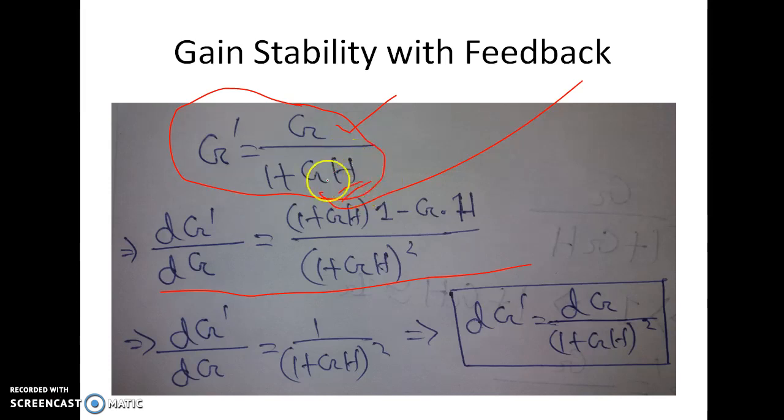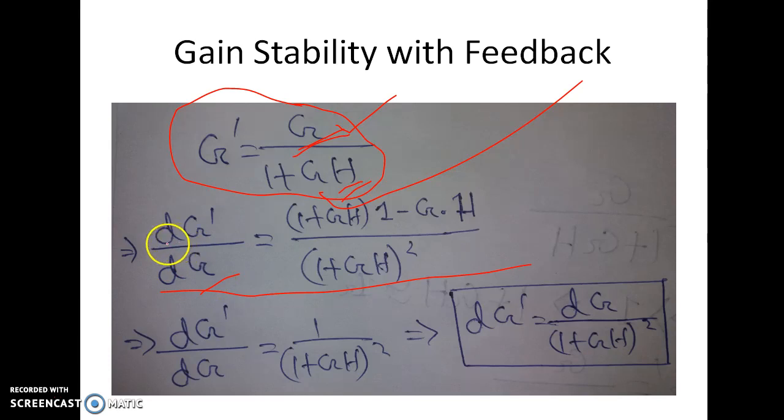So H almost remains constant, it does not vary much, because we design the amplifier in such a way that the temperature coefficient of the resistor becomes very small. So the H block does not change with temperature very much, but the G block, that is gain, changes. Why it changes, I mentioned several reasons in my previous slide. So we will take the derivative on both sides with respect to G, or gain for the open loop system.